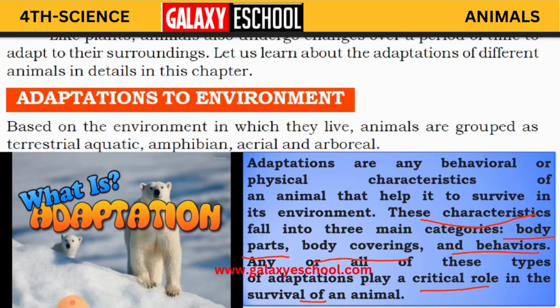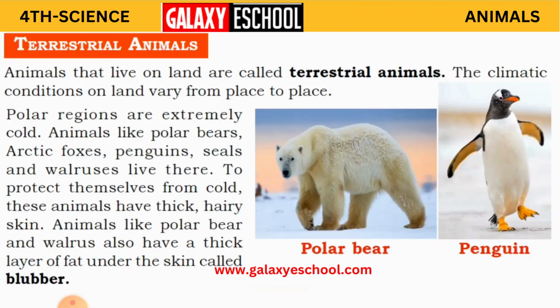Survival of an animal is nothing but making the animal stay alive. The animal has to live. So to make the animal live in a particular surrounding or place, their body parts, body coverings, and behaviors play an important role. Clear, children? Now we learn about the terrestrial animals.